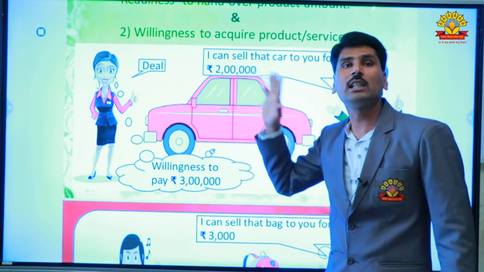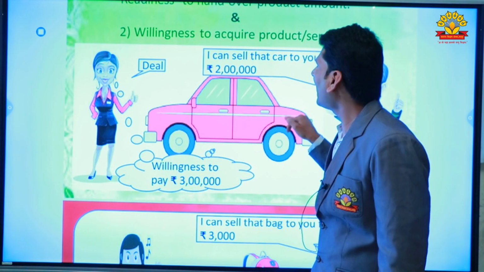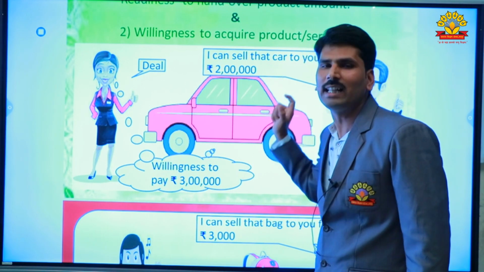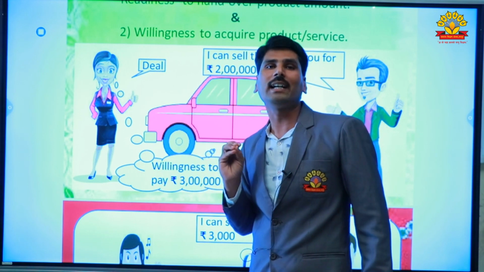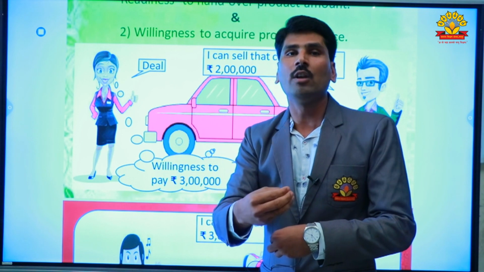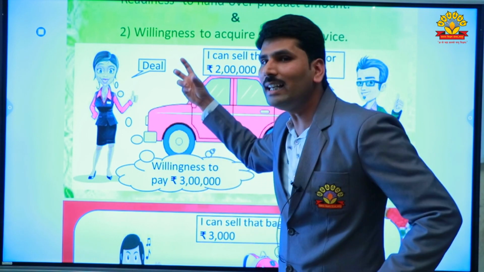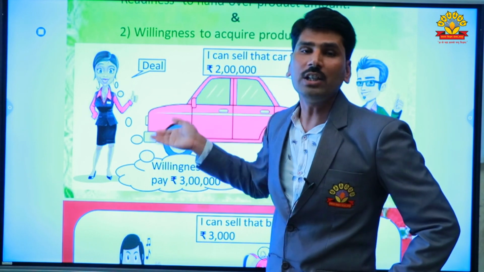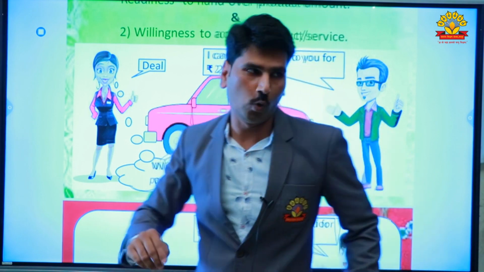Here the deal is completed, because the willingness to purchase is present. That's why the deal is on, and she will purchase the car at a price of rupees 2 lakh.